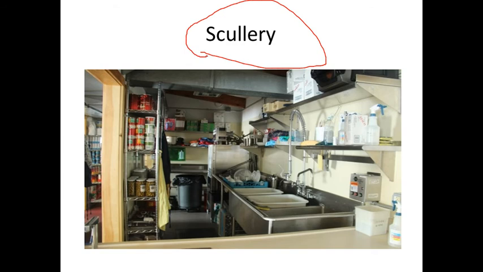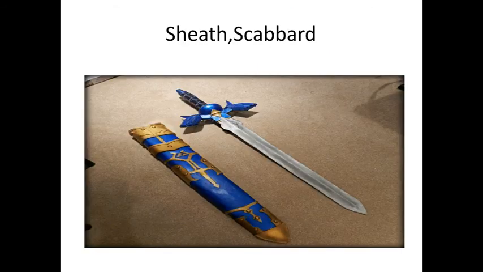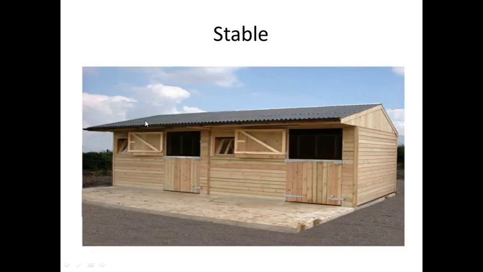Let's come to the next word, sheath, a scabbard. In all the movies, in Magadheera, or if you talk about Bahubali, Bajirao Mastani, war movies like Gladiator or Troy, you can see them open the box where they kept the knife or sword. This is called a sheath. Let's go to our next word, stable.